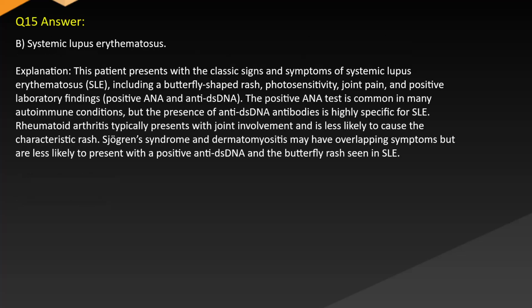Answer: B. Systemic lupus erythematosus. Explanation: this patient presents with the classic signs and symptoms of systemic lupus erythematosus, SLE, including a butterfly-shaped rash, photosensitivity, joint pain, and positive laboratory findings, positive ANA and anti-dsDNA. The positive ANA test is common in many autoimmune conditions, but the presence of anti-dsDNA antibodies is highly specific for SLE. Rheumatoid arthritis typically presents with joint involvement and is less likely to cause the characteristic rash. Sjogren's syndrome and dermatomyositis may have overlapping symptoms, but are less likely to present with positive anti-dsDNA and the butterfly rash seen in SLE.